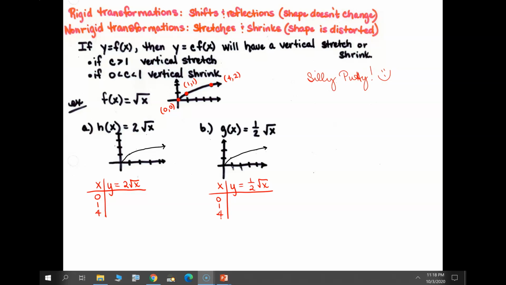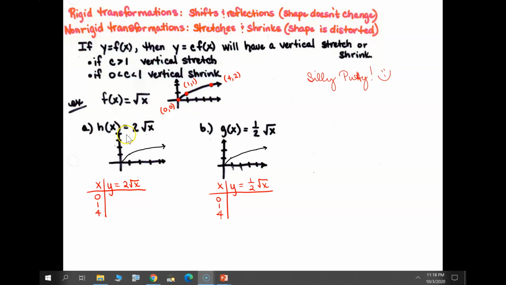So that's the exact same idea of a vertical stretch and a shrink. When we're going to stretch our graph, this is of course the square root of x, it's like we're grabbing it right here and we're grabbing it right here and we're pulling it in two separate directions vertically. We're pulling it up and pulling it down and it's stretching it. Or if we're grabbing it here and pushing our hands together, it's like it's shrinking it.